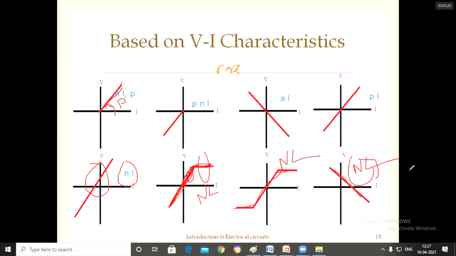After satisfying the first condition, it is passing through the origin. Then check for all the times whether it satisfies one straight line equation. For this, only up to this point it is passing. For this, it is not having, so it is non-linear. This is also non-linear. This is linear. So is it passing one equation throughout that section? It is also satisfying the same, and it is not passing through the origin. It is up to this point satisfying one equation. For this, it is not. So in this way, I can say that these are linear or non-linear.